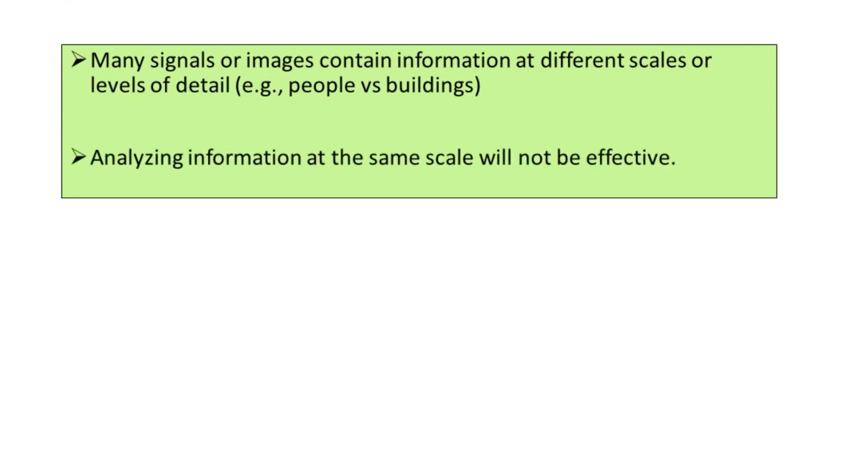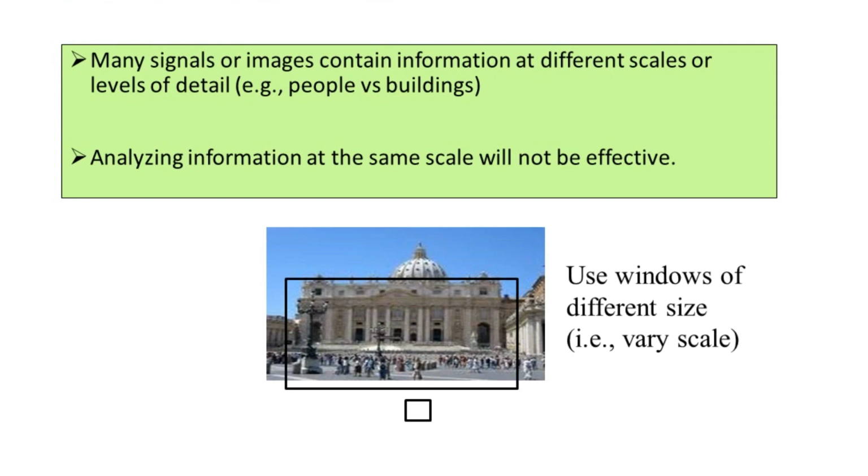Let us have a look here. We are analyzing the information at the same scale. For that example, we have this image as a two-dimensional signal. In this image you see there is a building and a lot of people are standing or going by on the road. For analysis purposes, if we are using a window of fixed size, then as per the physical dimension of the building that we see in this image plane, if the window size is large, it will be quite convenient to analyze the further details of the building as one of the objects.